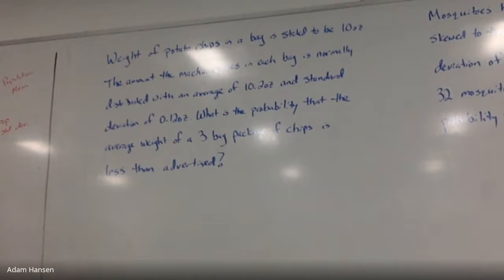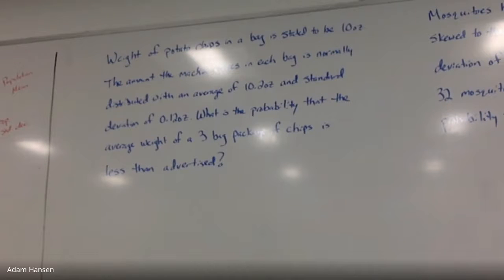First one up here. The weight of potato chips is supposed to be 10 ounces. So when you buy the bag of chips from the gas station, it says on the packaging on the label it's 10 ounces. There's 10 ounces of chips in the bag. The amount that the machine places in each bag is normally distributed with an average of 10.2 ounces and standard deviation of 0.12 ounces. So at the potato chip factory, the machine that puts the chips in the bag puts an average of 10.2 ounces in every single bag, with a standard deviation of 0.12 ounces.